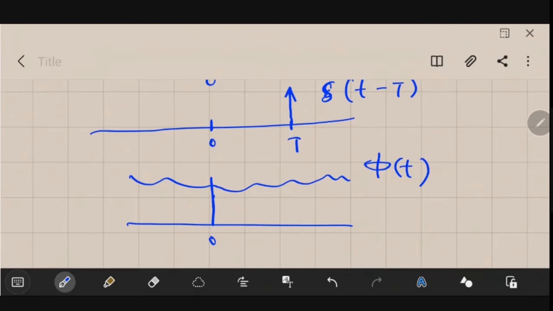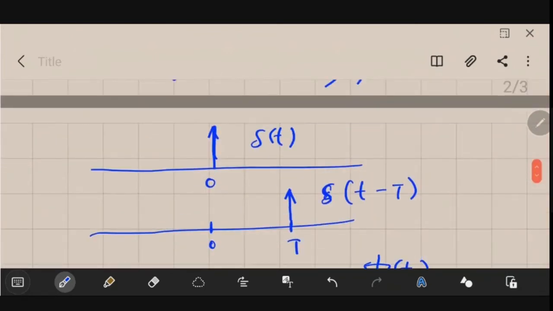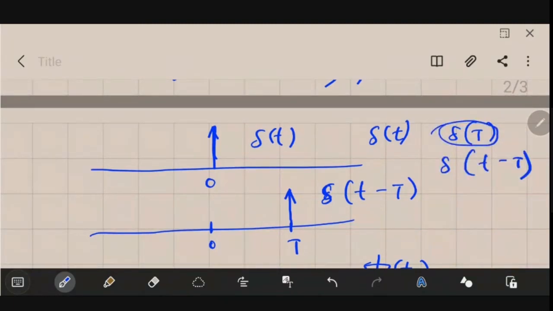Yes, that is correct. See, you try to understand one thing. Here in this del of t, we are not trying to find del of capital T. There is a huge difference between del of capital T and del of small t minus capital T. When you write del of capital T, that means this signal is del of t, but we are trying to find out its value at small t is equal to capital T. So at this location, what is its value? We are trying to find it out.